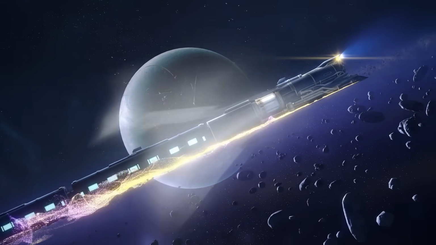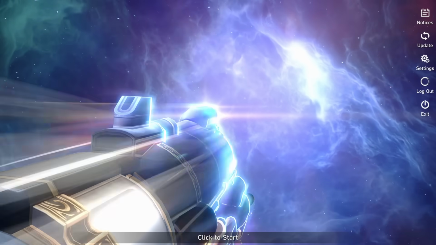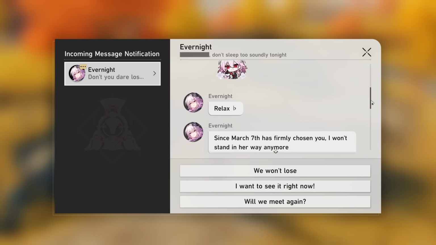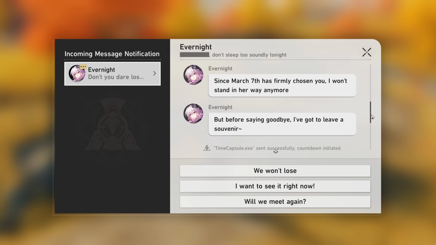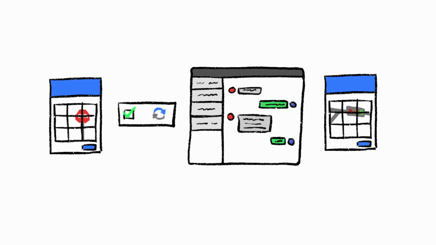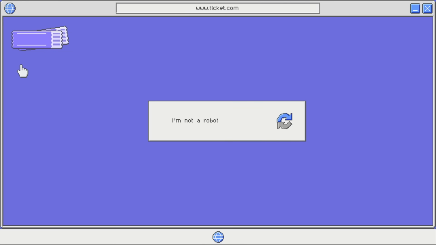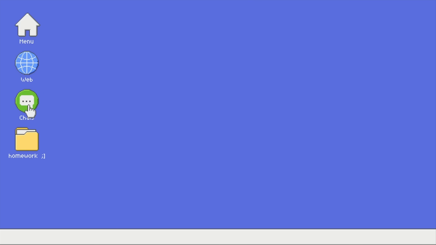If you played my favorite space simulator game, Honkai Star Rail, you would know that the best and funniest way to talk to an in-game character is through a message app. Adding a message app in the middle of a bunch of captures can be pretty weird though, so I instead added an entire computer desktop. Now the captures can go into the browser and the message app can be its own thing.